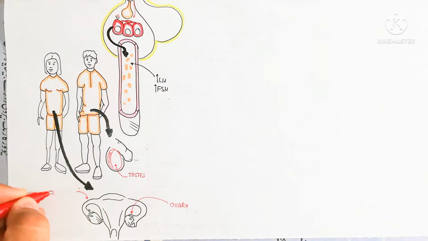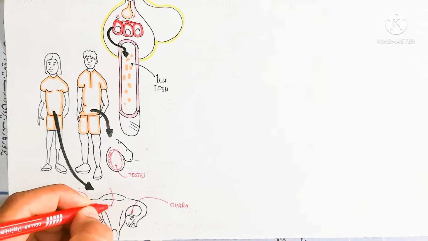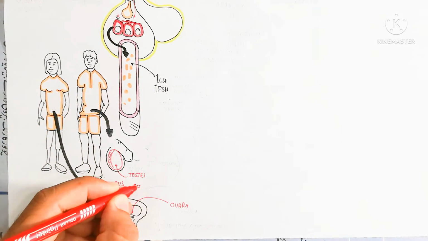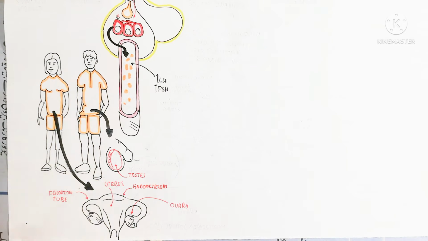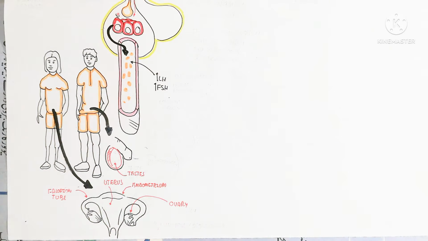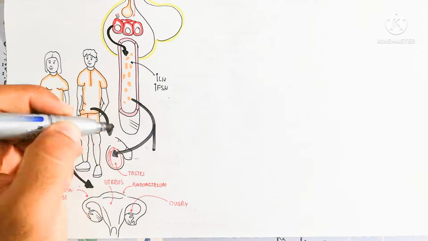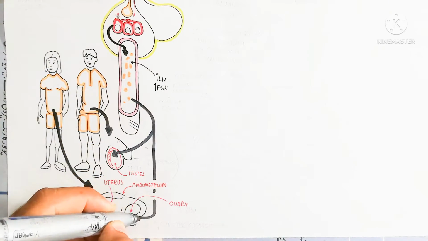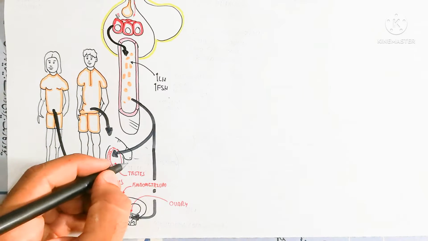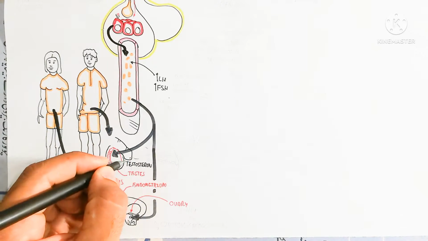These are the reproductive gonads. Collectively this is the gonad, and this is the uterus, endometrium, fallopian tube and ovary. The major targets of follicle stimulating hormone and luteinizing hormone are the ovary and testes.